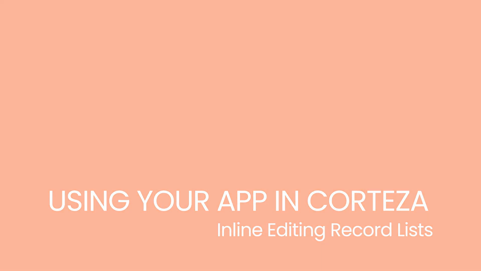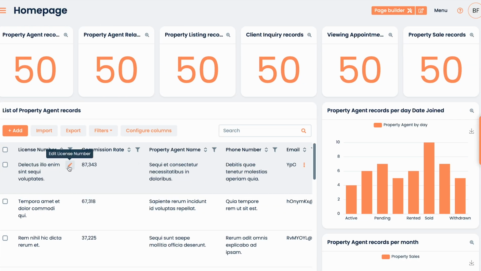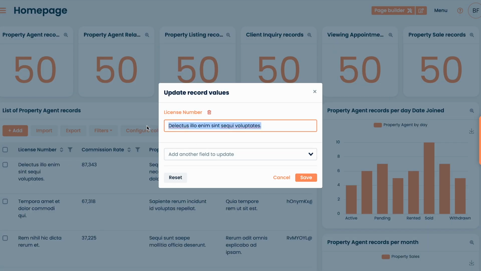Inline editing lets you edit records directly in the record list. Just click the pencil icon next to a field, then change the data you want to change, and click Save.